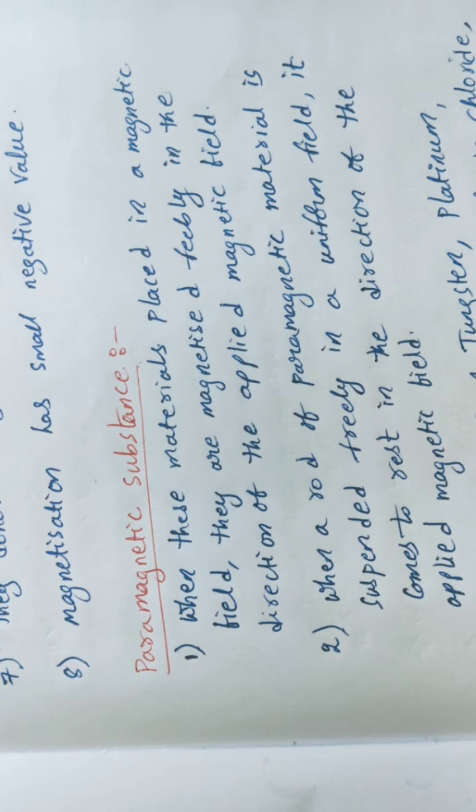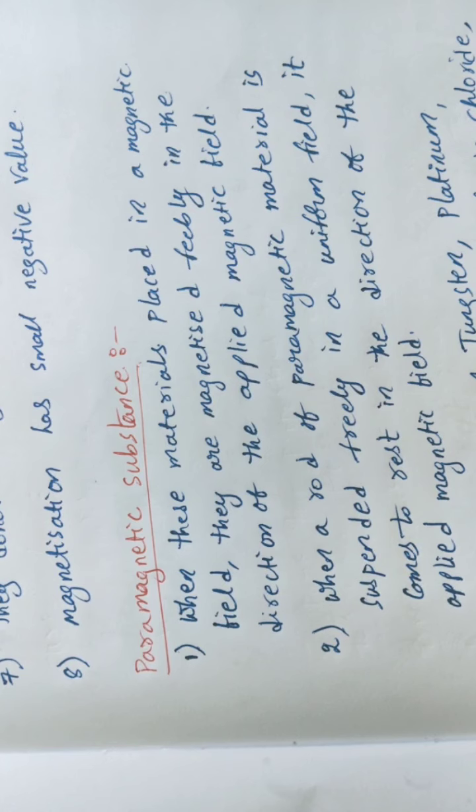Previously, in the case of diamagnetic materials, we saw that the diamagnetic material comes to rest in a direction perpendicular to the applied or external magnetic field. But in the case of paramagnetic substances, the magnetic rod or paramagnetic substance comes to rest parallel to the direction of the field only. Is it clear, students? This is about a uniform magnetic field that we are discussing.